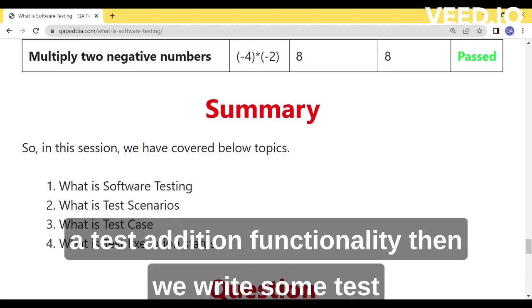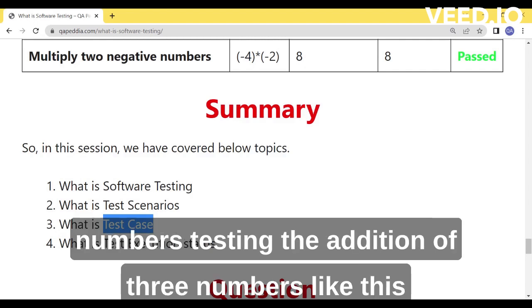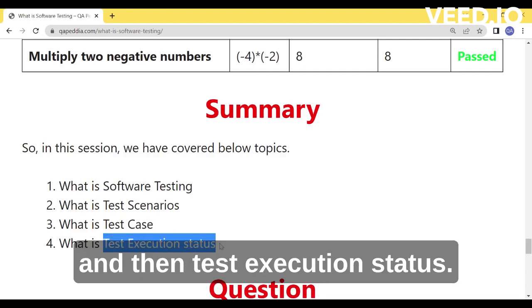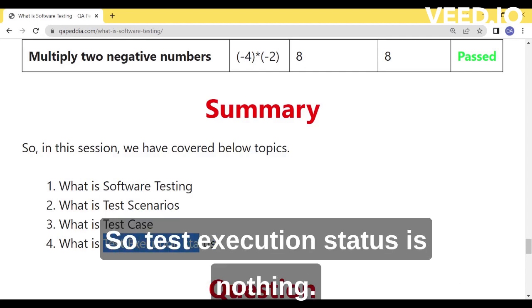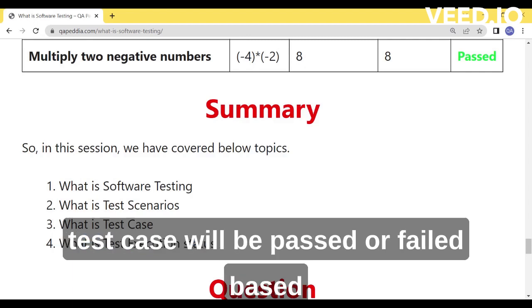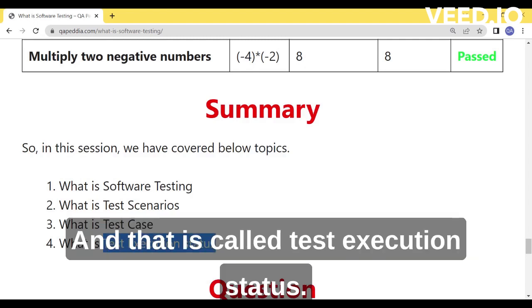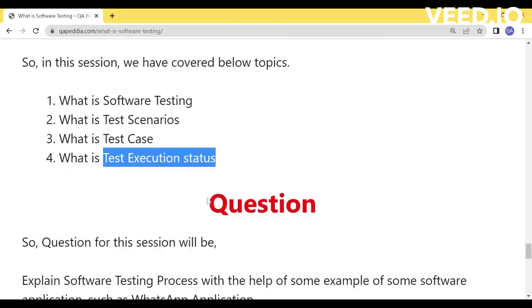Like if we have to test addition functionality, then we write some test cases like testing the addition of two numbers, testing the addition of three numbers, like this. And then test execution status. When we execute a test case, our test case will be pass or fail based on the expected and actual result, and that is called test execution status.